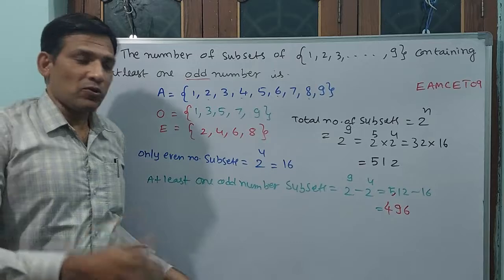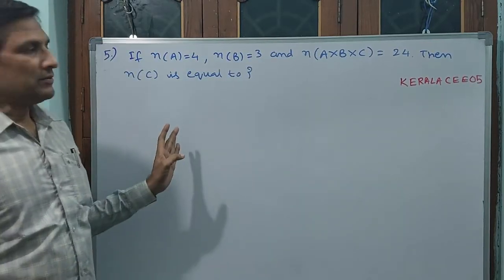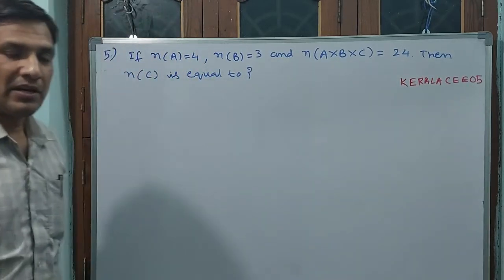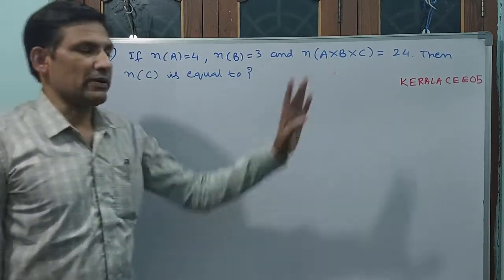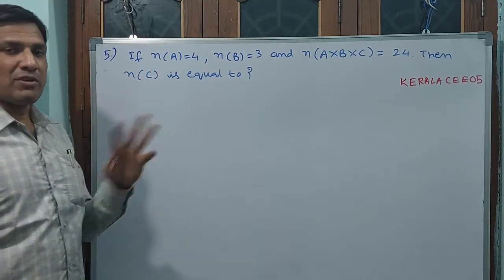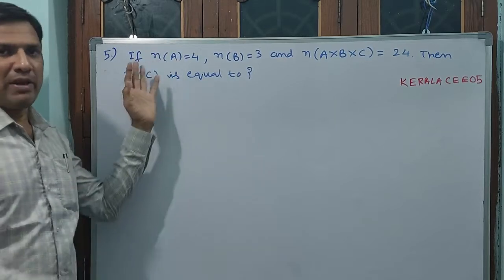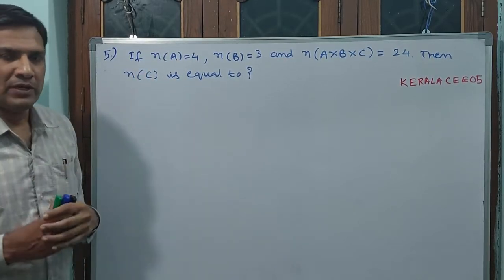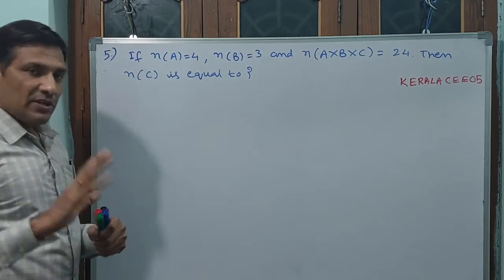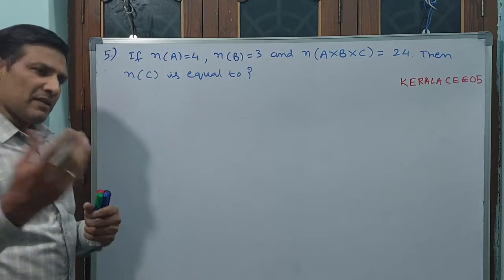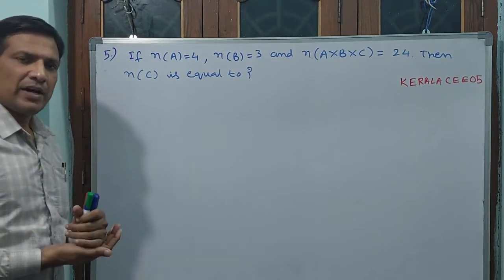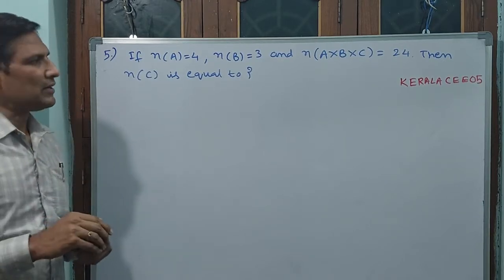Take this, we will go for 5th question. Okay, see, question number 5. But this question is not asked in MCET, but this is asked in Kerala CEE, Kerala Common Entrance Examination 2005. Okay, see, if n of A, why? Because number of elements, number of sets, number of such questions we have to make, that is going to make one group. Next class we will deal with another type of questions. Why? Because the total around 6 or 7 types of questions are there, or even more than 8 types of questions. Like that questions we will do for each chapter. Like that we will plan.